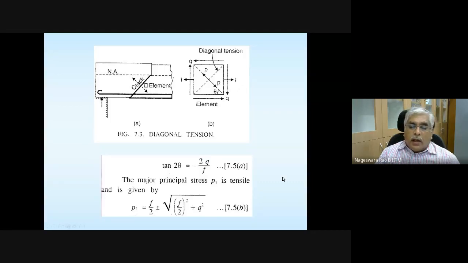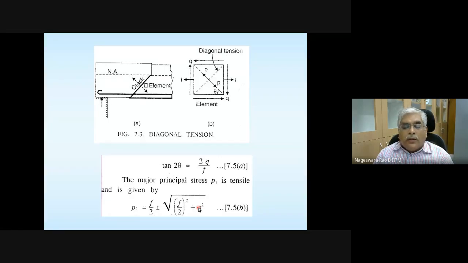Once you know the normal stress, please note that you need to first do structural analysis, get your shear force and bending moment. Based on bending moment, you can calculate normal stress, which is denoted with letter small f here, and shear stress can be obtained once you know the shear force. Please note that these values keep changing both along the length of the beam as well as along the depth of the beam.